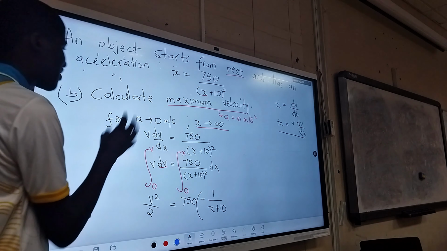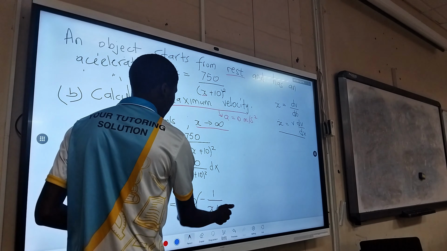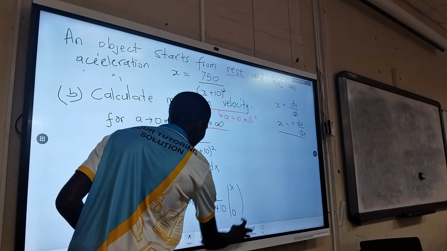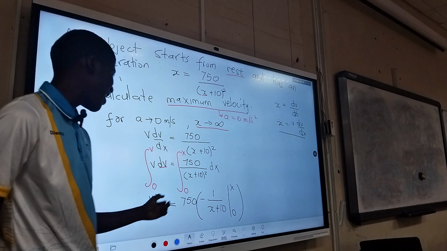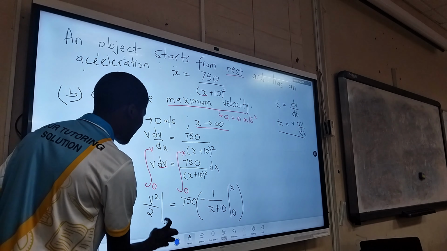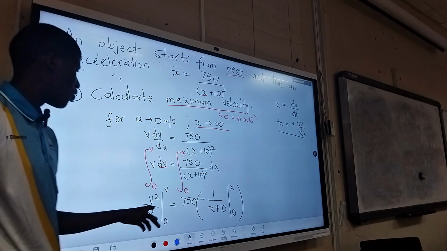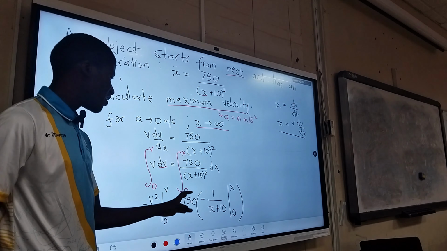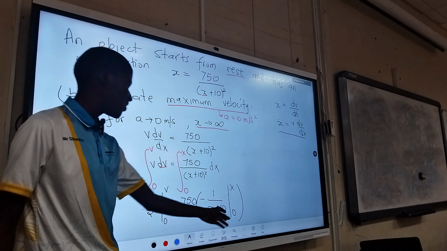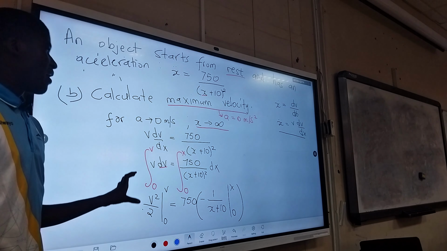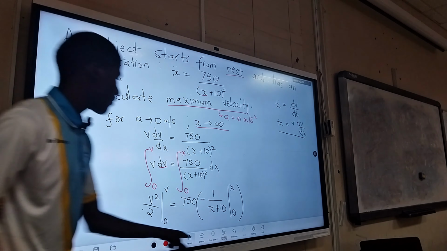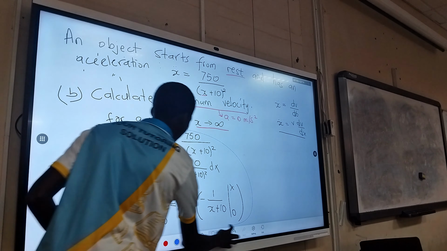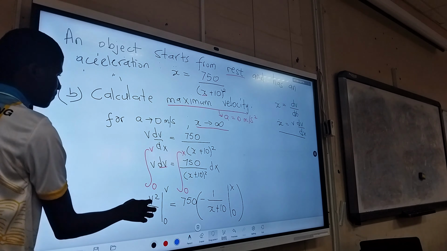Because here we want to focus on the physics part of it. So this is minus 1 over x plus 10. And your bounds here are 0 meters. The lower bound there is 0, it doesn't matter, but let's just write it. So the bound doesn't matter for this one, but this one it matters indeed. So 750 into this from 0 to x. Let's just shift this and evaluate the integral.